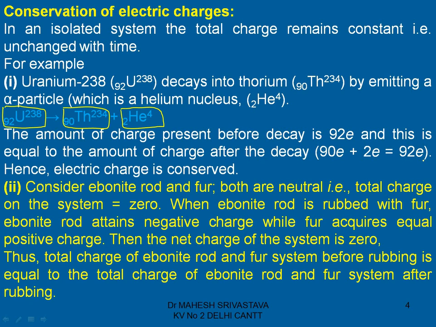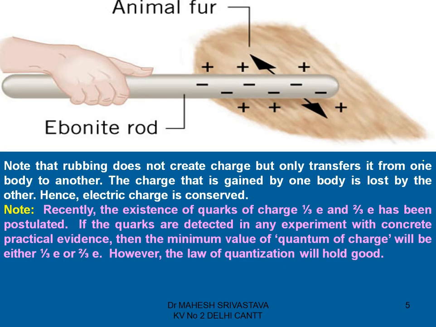So that is called conservation of electric charge, and you can see it here in one diagram. Here this is fur and this is an ebonite rod. When we rub the ebonite rod with fur, the fur acquires positive charge and the ebonite rod acquires negative charge.